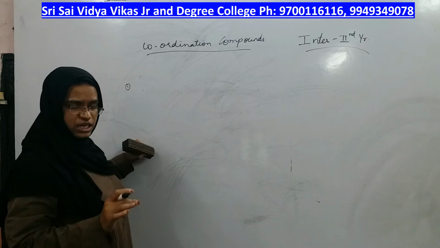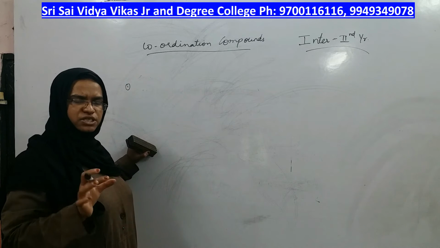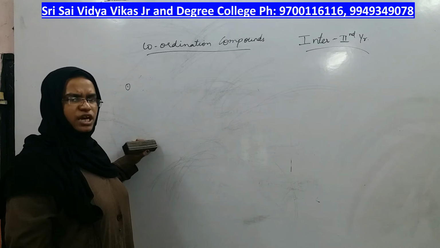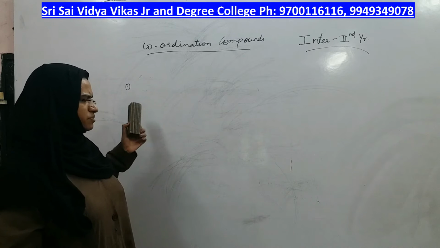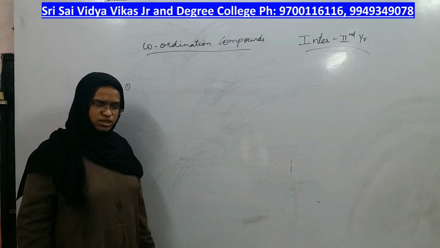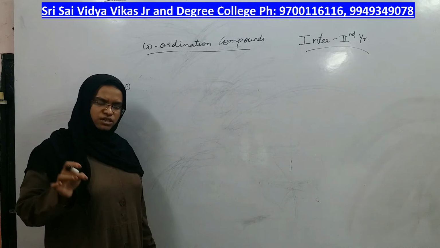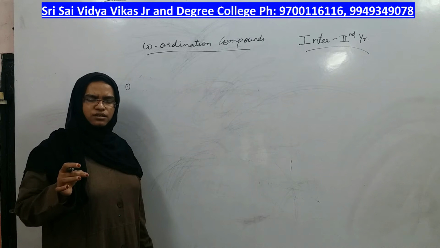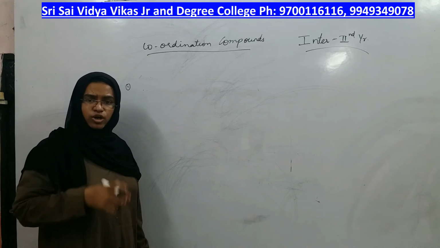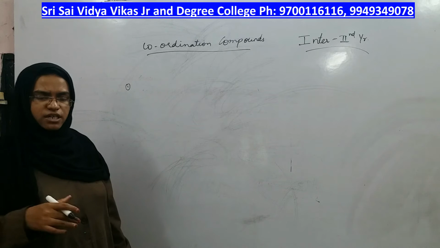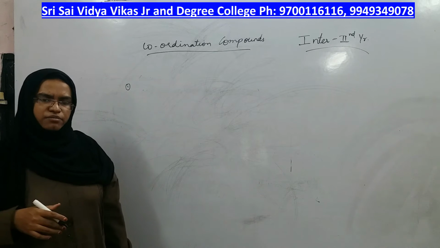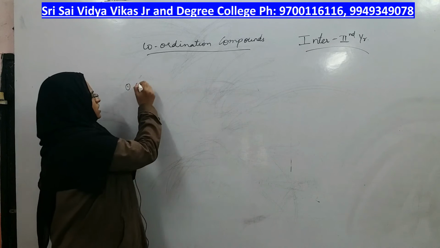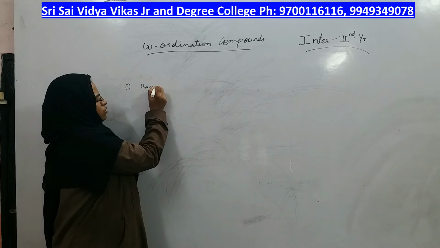Coordination compounds. Till now we have studied the speciality of coordination compounds, and we should not think that they are some special compounds which we don't come across. Based on coordination compounds only, there are many useful processes in our body, not just in our body, even in the plant body also, right? And the biggest example of a coordination compound is hemoglobin.